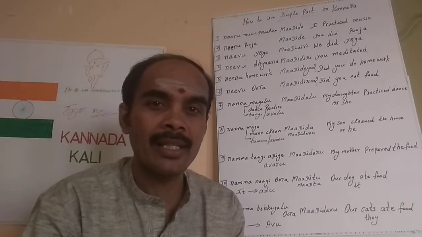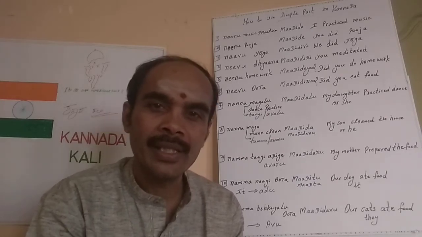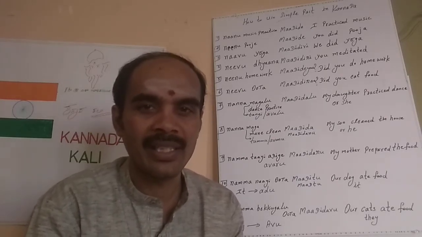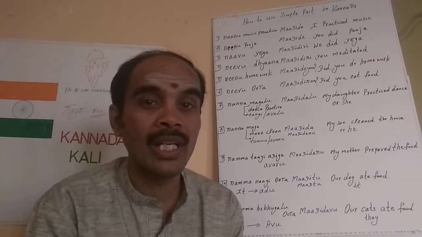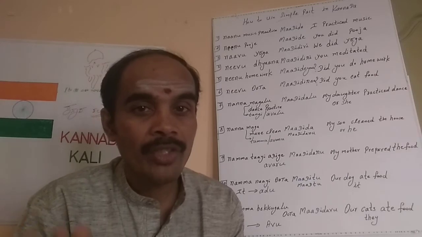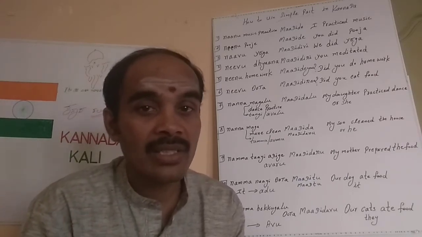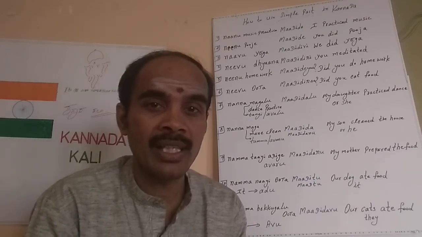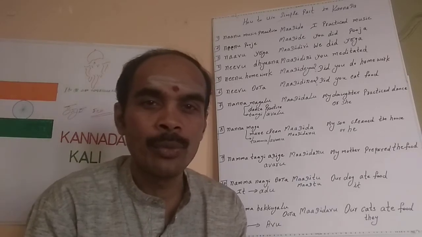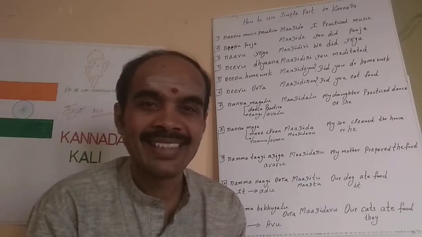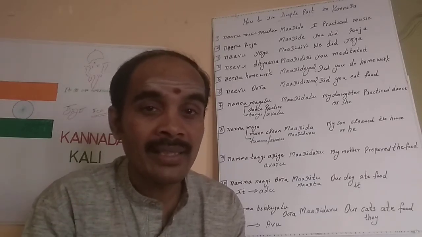Did you eat your food? ನೀವು is you with respect and also for plural. ಮಾಡಿದಿರಾ is question with respect. I can ask this ಮಾಡಿದಿರಾ for my grandmother and grandfather and mother, father. So ತಾತ ನೀವು ಯೋಗ ಮಾಡಿದಿರಾ? ಅಜ್ಜಿ ನೀವು ಬ್ರೇಕ್ಫಾಸ್ಟ್ ಮಾಡಿದಿರಾ? Not ಮಾಡಿದ್ದೀರಾ.